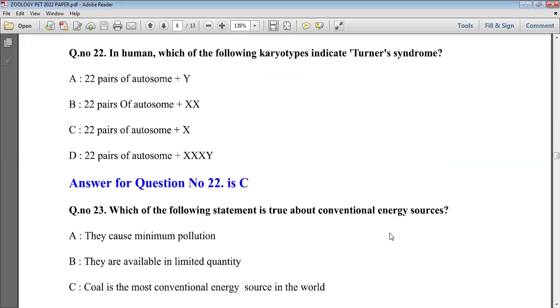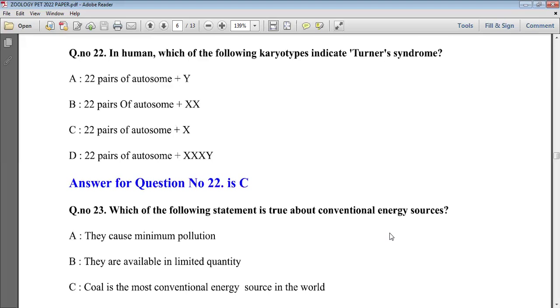Next question is: in humans, which of the following karyotypes indicates Turner syndrome? It is one of the more interesting questions. Turner syndrome is the syndrome in which a female is born with only one X chromosome, whereas there should be two X chromosomes in a female.